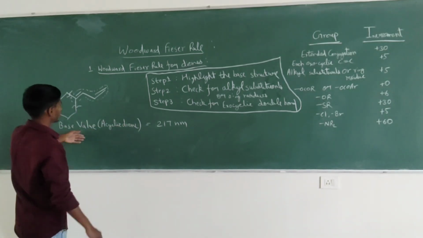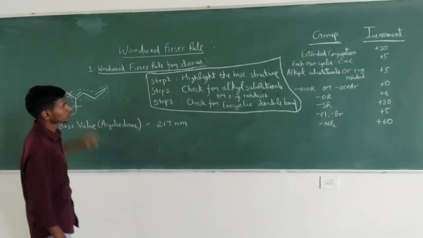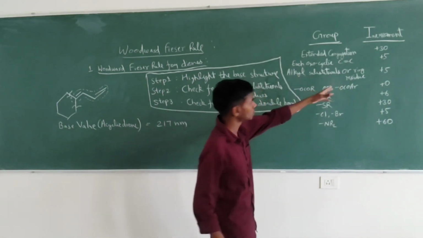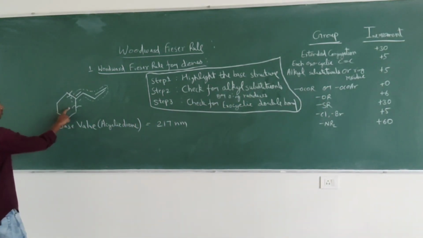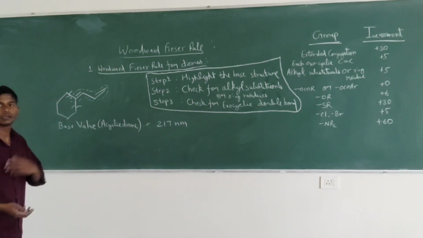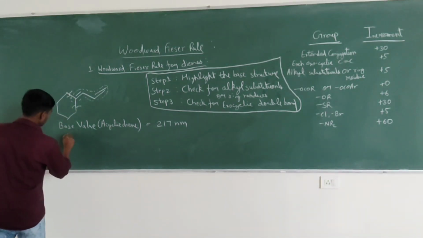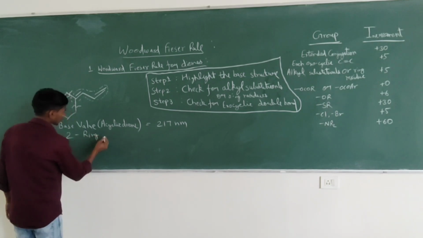Now in the second step we will write the effect of two ring residues. According to this table, alkyl substituent has an increment of +5 nanometer. So here there are two ring residues, so +5 into 2 will be +10. Overall ring residue effect will be +10 nanometer.